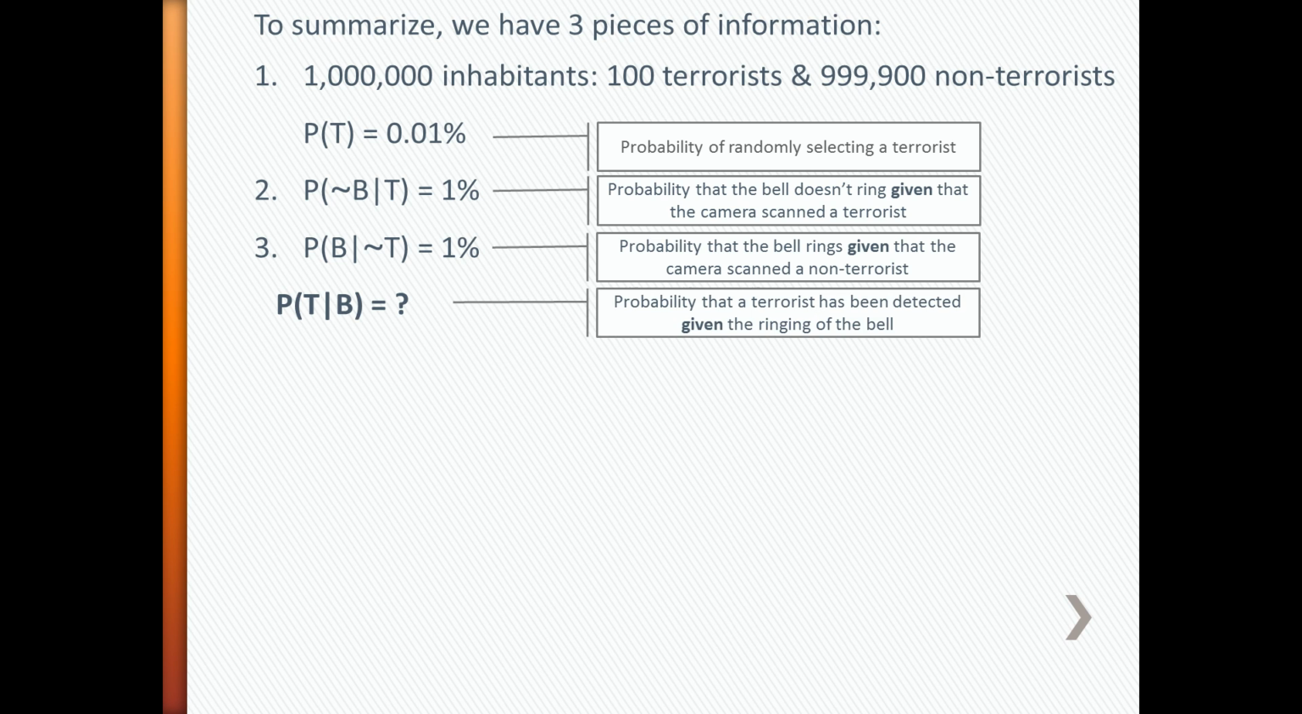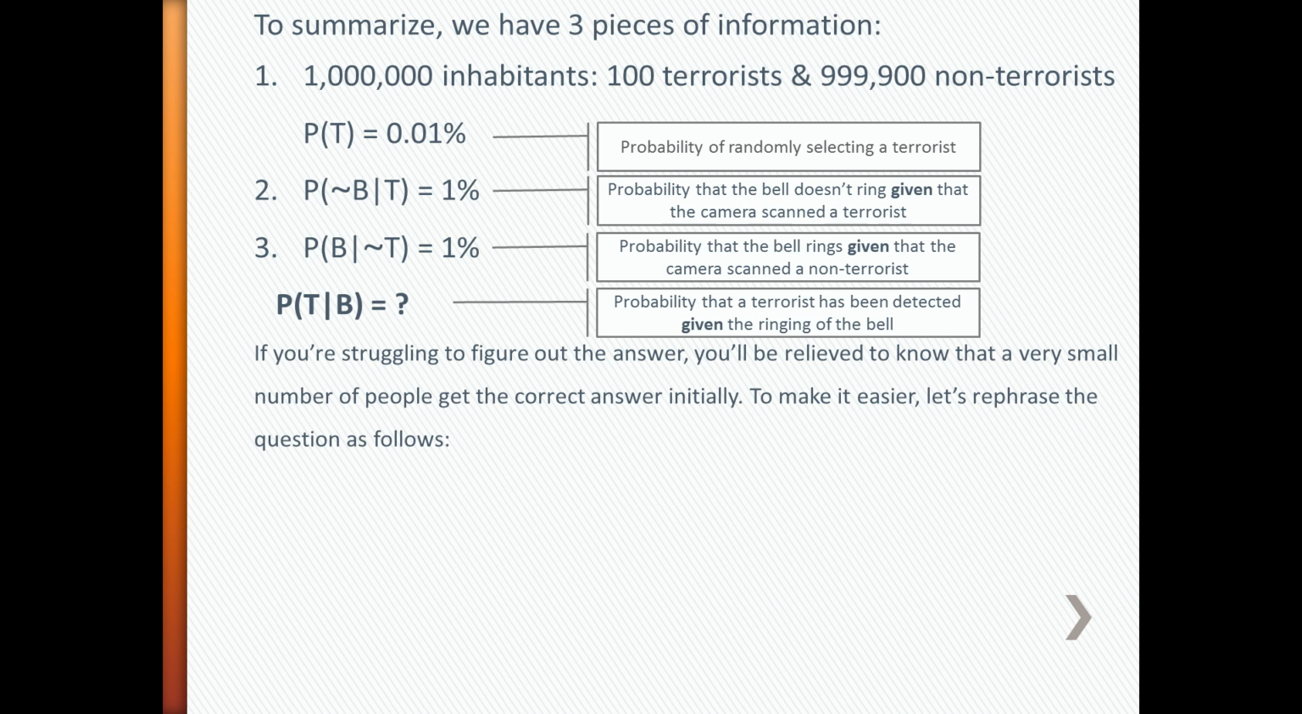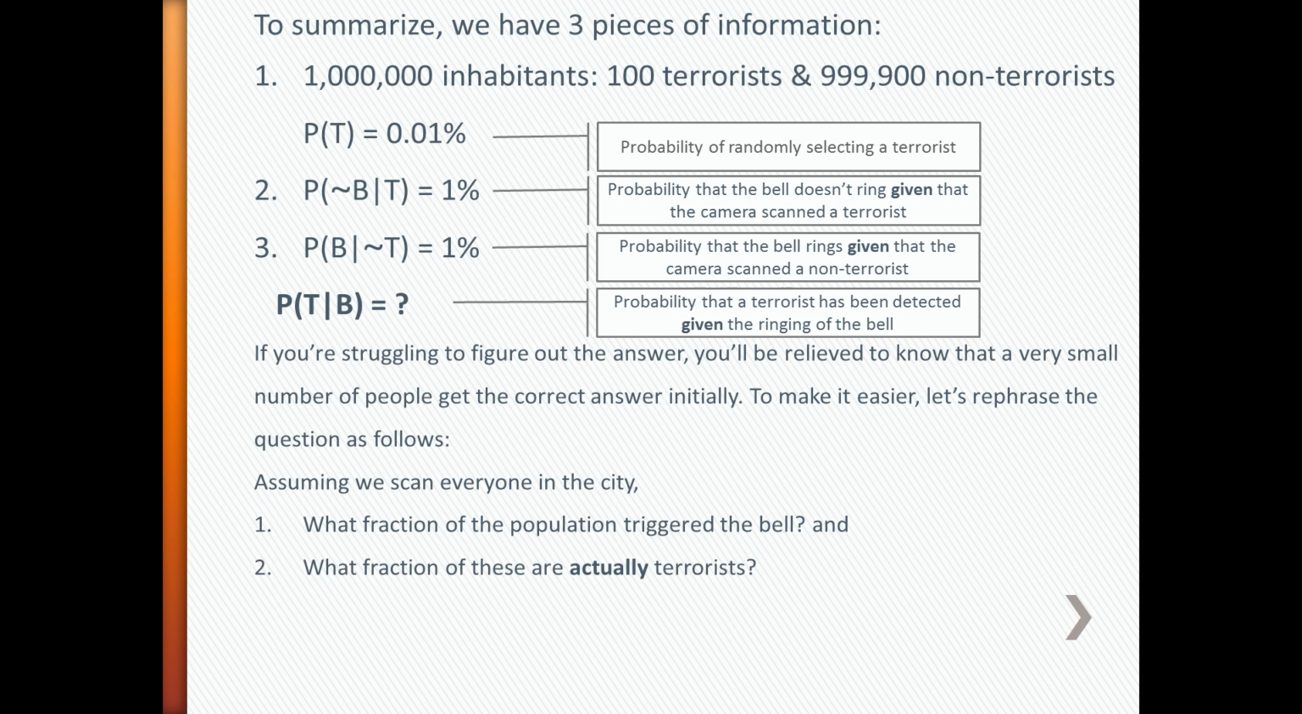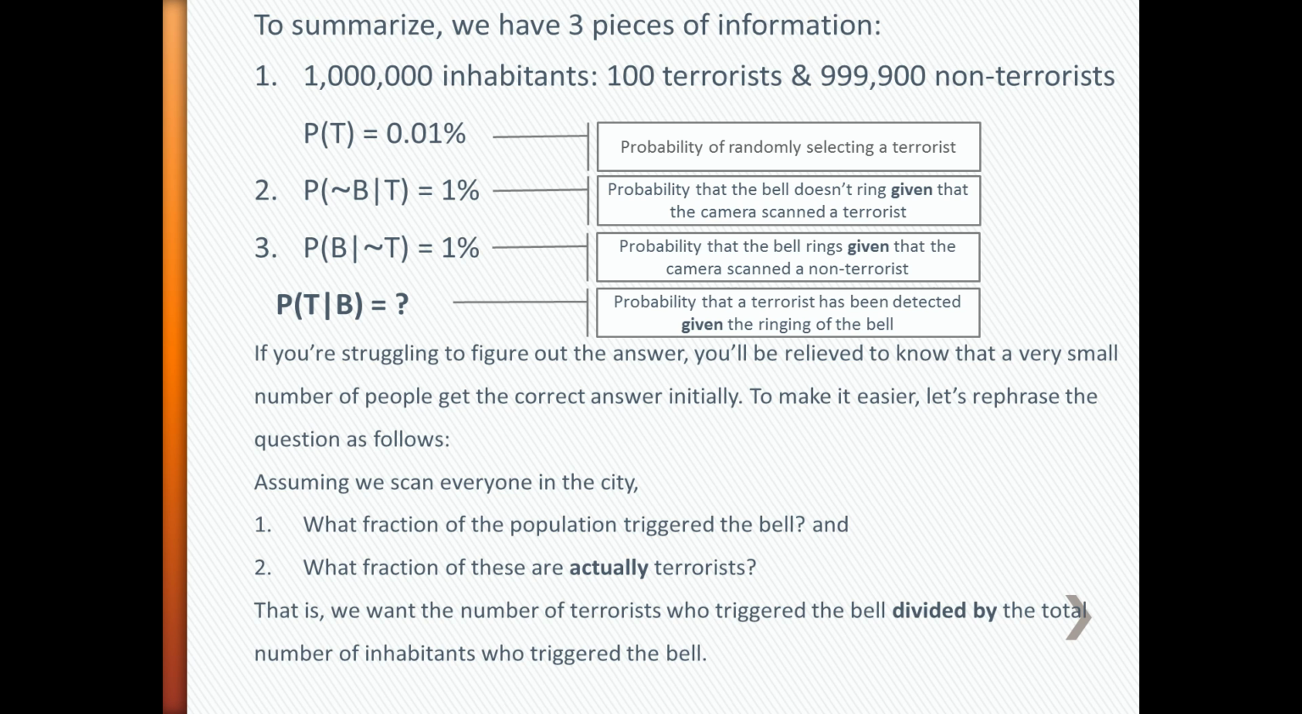If you're struggling to figure out the answer, you'll be relieved to know that a very small number of people get the correct answer initially. To make it easier, let's rephrase the question as follows. Assuming we scan everyone in the city, 1. What fraction of the population triggered the bell? And 2. What fraction of these are actually terrorists? That is, we want the number of terrorists who triggered the bell divided by the total number of inhabitants who triggered the bell.